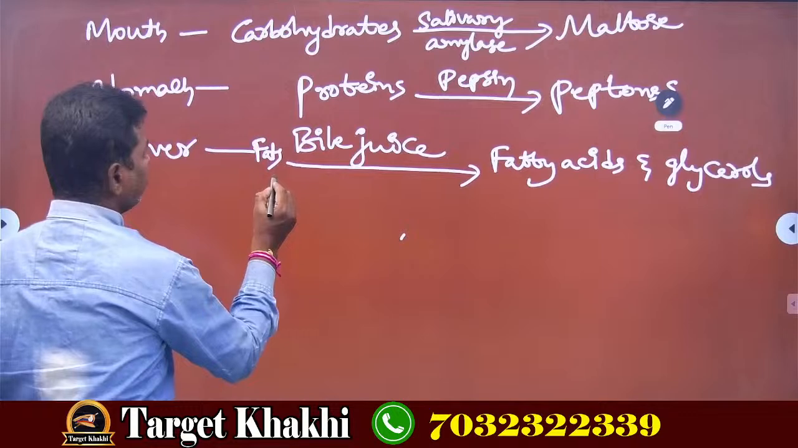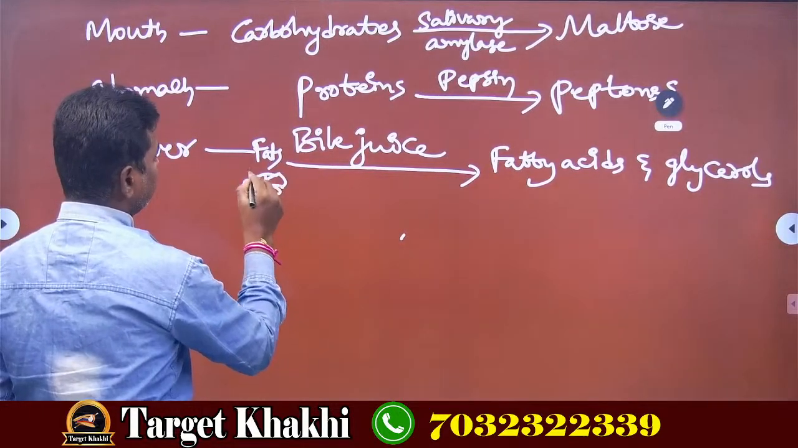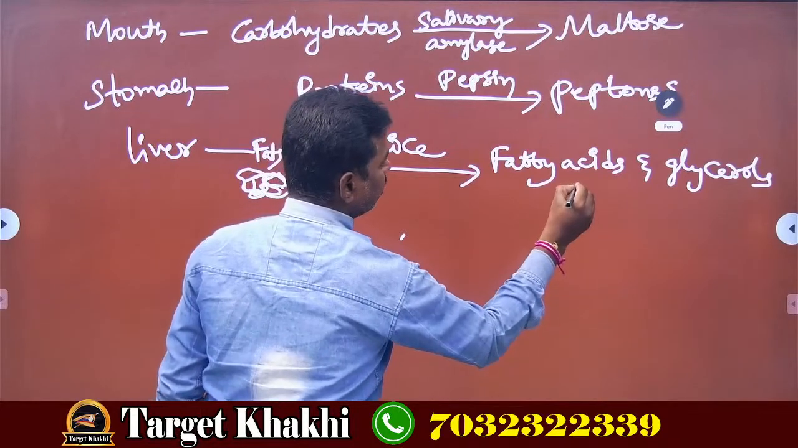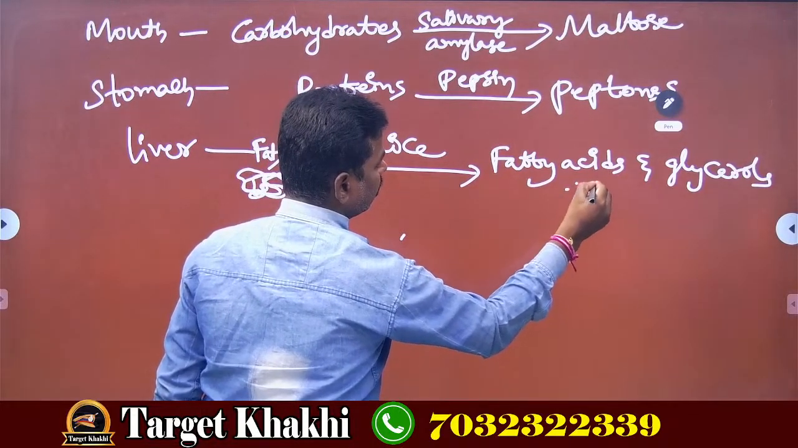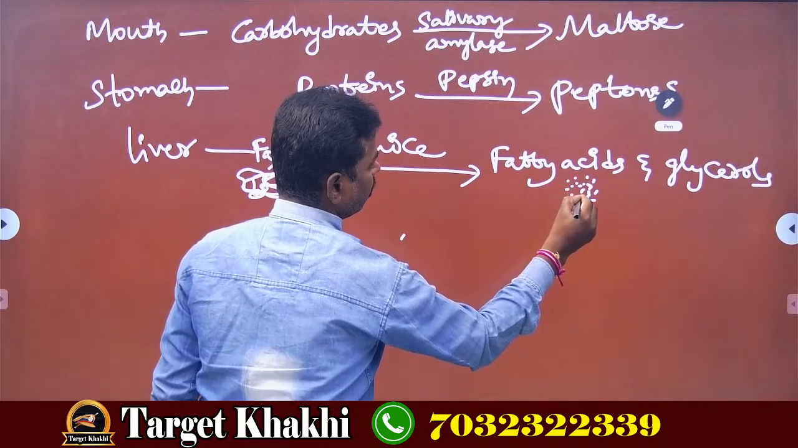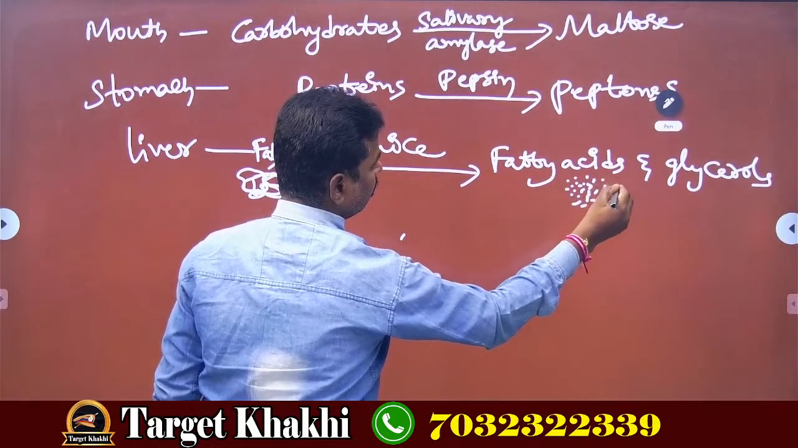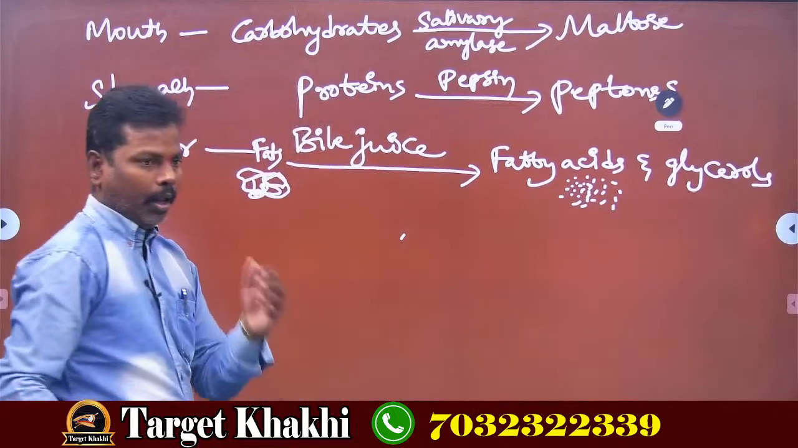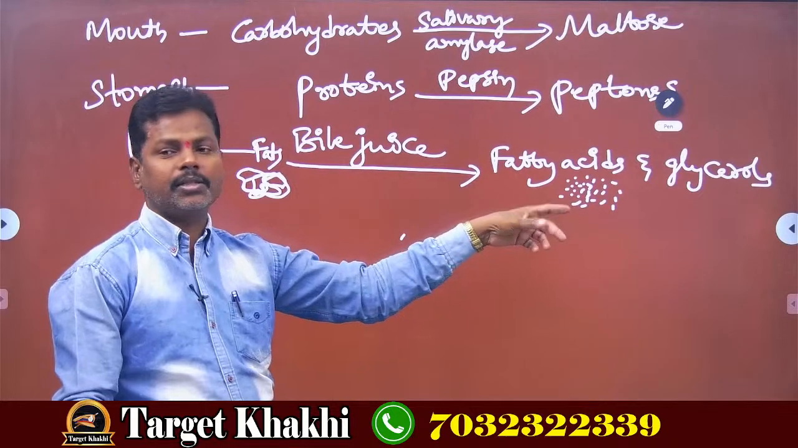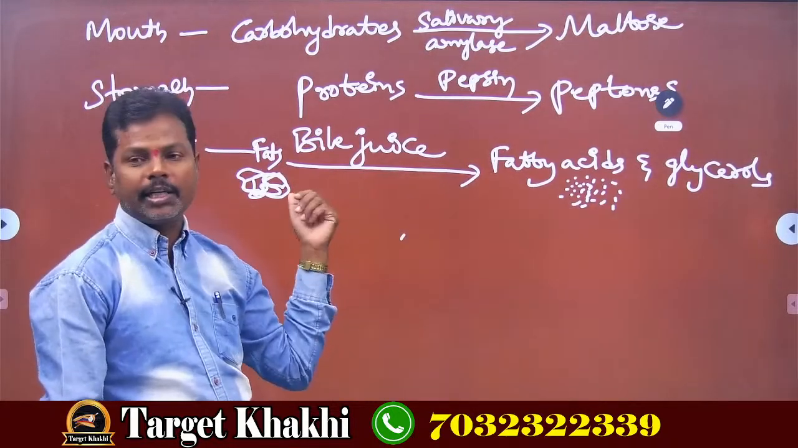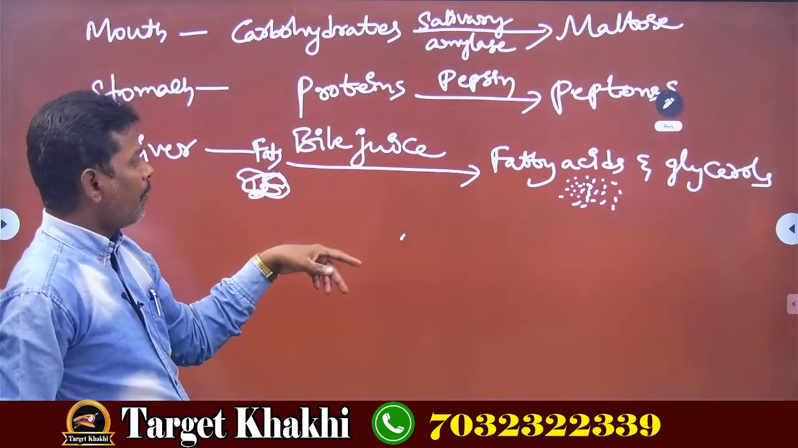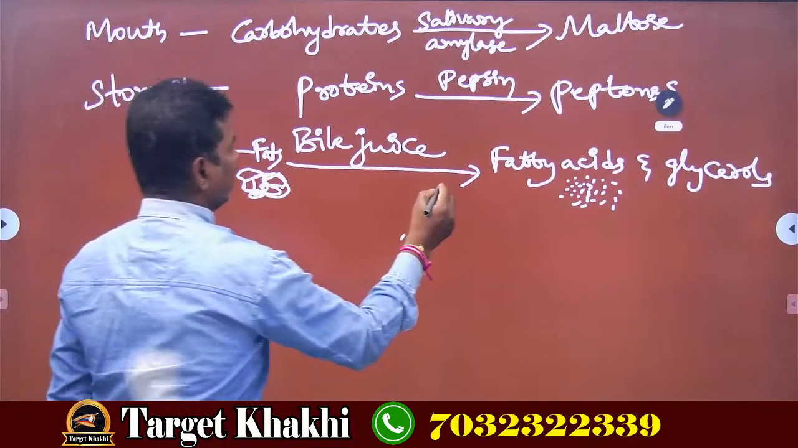How will the fat substances be there? Like this. They are converted into fatty acids and glycerols with the help of bile juice. Bile juice is secreted from where? From the liver. Okay. So, this is also called emulsification.